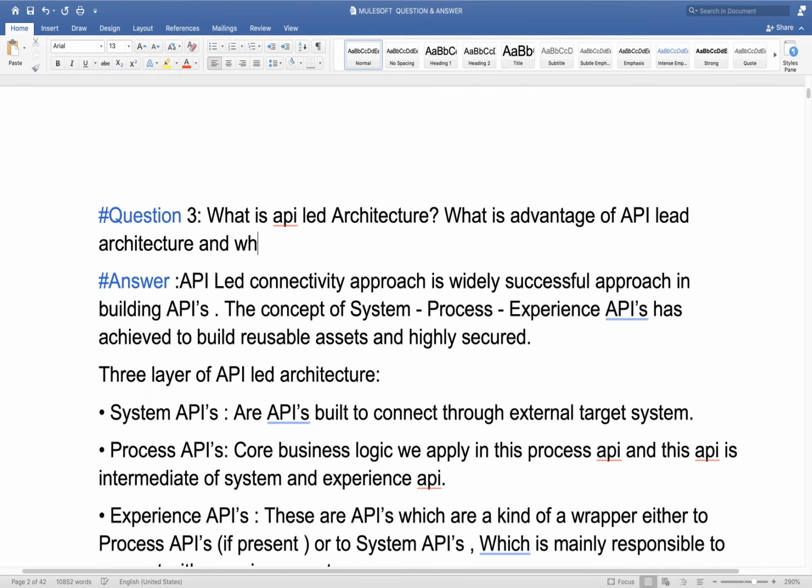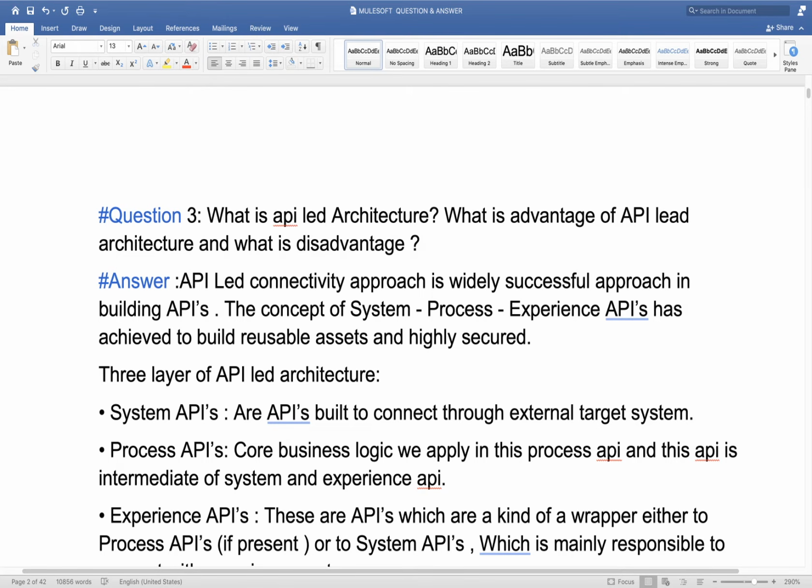How can you make the communication between the 3 APIs, the 3 layers? There are two ways of communication. In 99% of cases you will use HTTP APIs. You will develop a REST API; your system API will be a REST API. Using the HTTP requester you will call the system API from the process API.